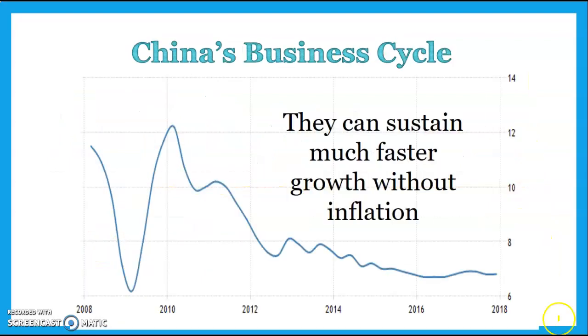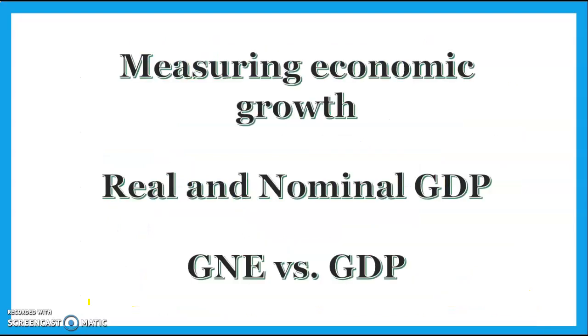So this is China's business cycle. As you can see, it never actually goes below 6%, but China has an ability to grow a lot faster than Australia without causing inflation. There's a range of reasons for that, including the fact that they're able to grow their ability to supply faster than Australia. They invest heavily in education, infrastructure and technology, which means supply can meet demand, so they don't experience excessive inflation. But they've been growing above 6% now for over the last 10 years.